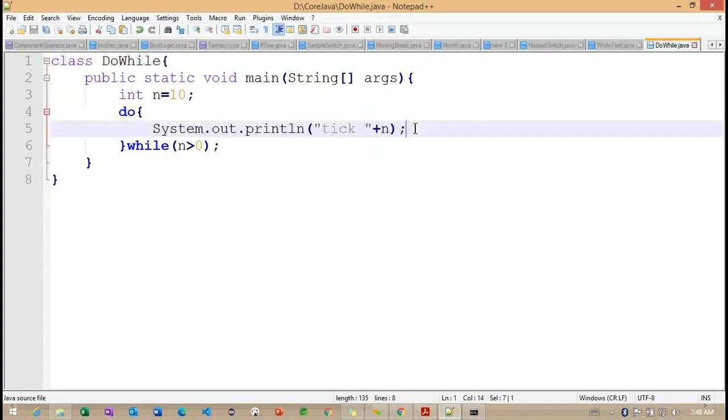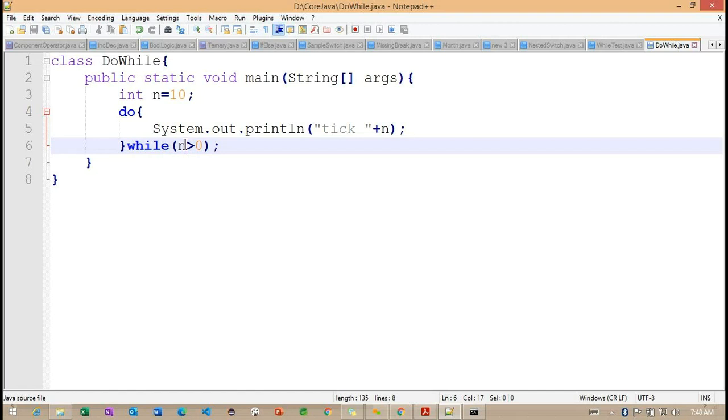Now, where do I need to add the n value increase or decrease? Because we already identified here, we want to decrease this n value. So where can we decrease this n value? Inside the do block. Yeah, under the statement.